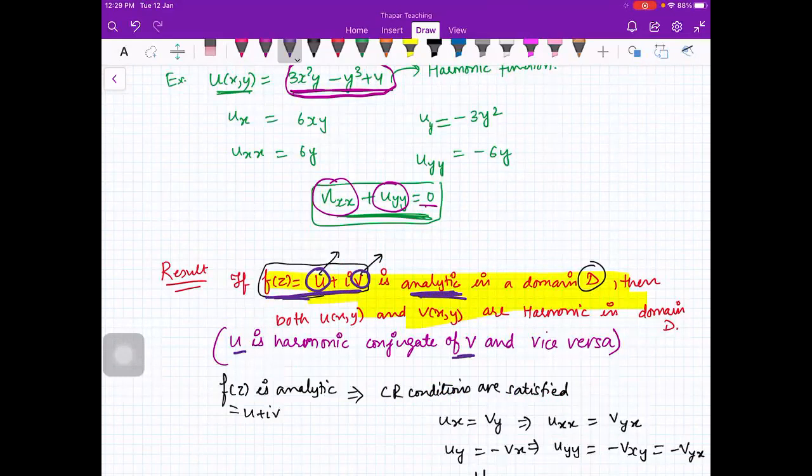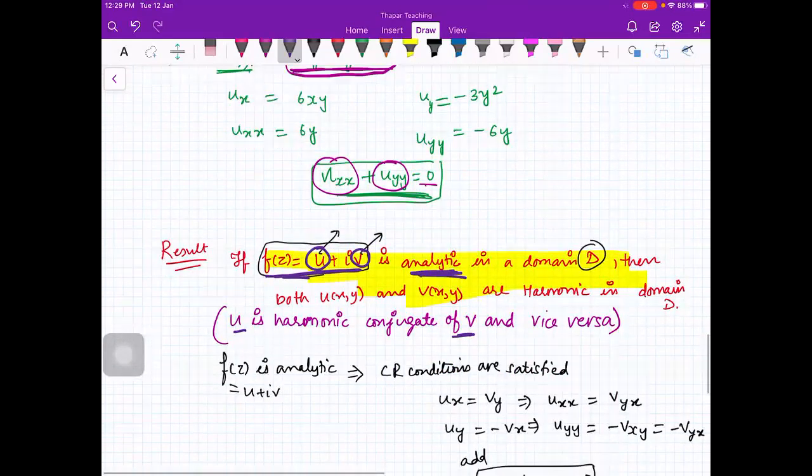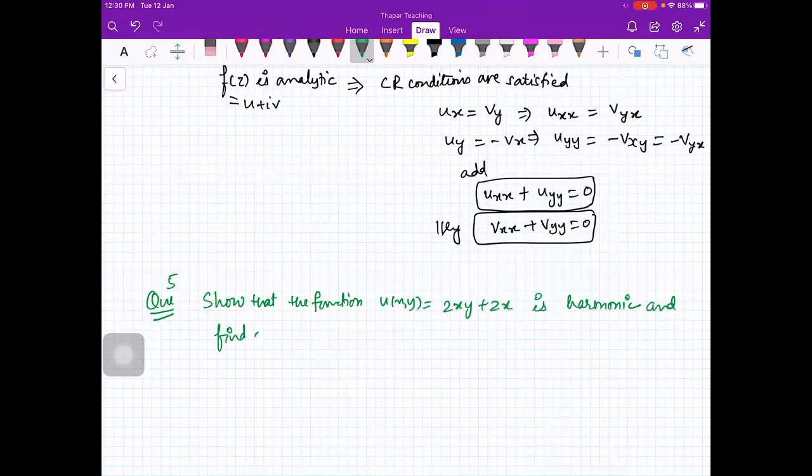Okay, so you will have this type of questions. If you look at your tutorial question number 5, show that the function u(x,y) equal to 2xy plus 2x is harmonic. Ma'am, can you please explain harmonic conjugate? Yeah, I will tell you again in this problem. And find its harmonic conjugate.